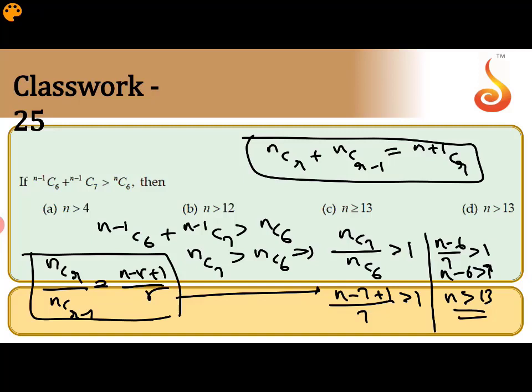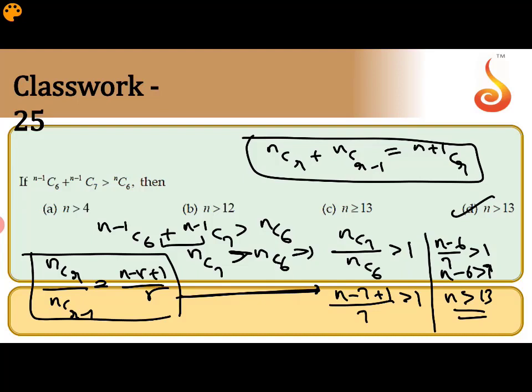So look at the options. Which option gives n greater than 13? The fourth option. Once again, these two terms will give nC7 using the formula, so nC7 is greater than nC6. Now you can divide by nC6: nC7 / nC6 greater than 1. Apply this formula, r is 7, so (n-7+1)/7 greater than 1.